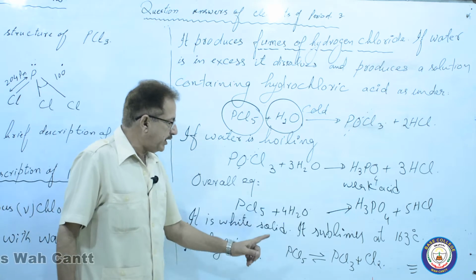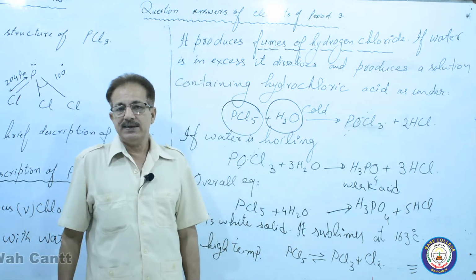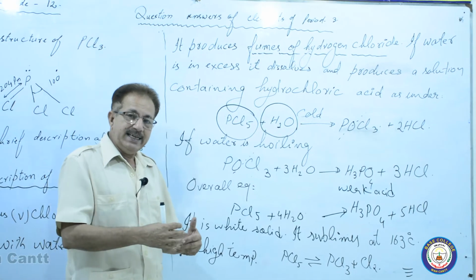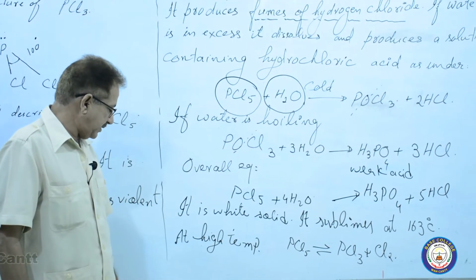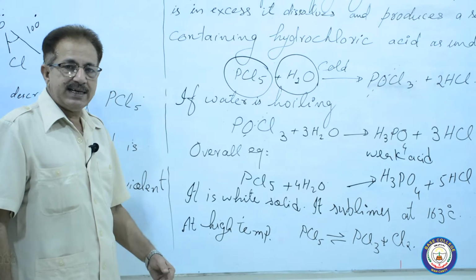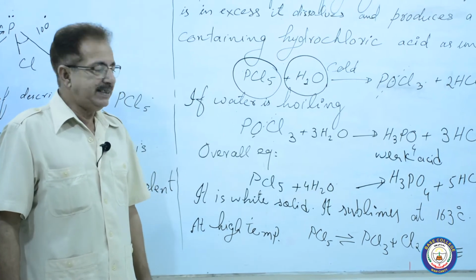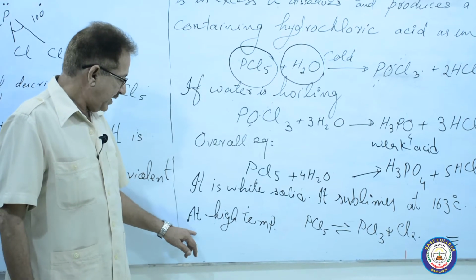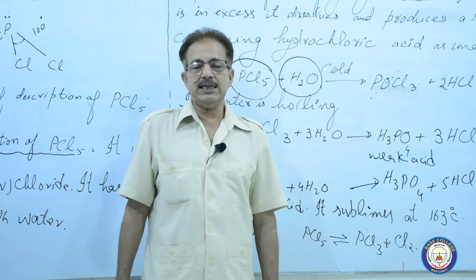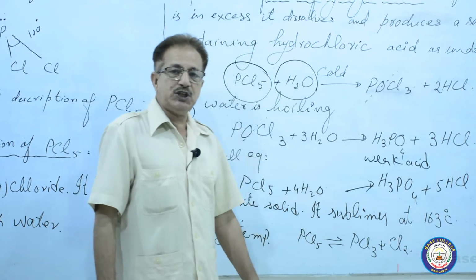It is a white solid. It sublimes at 163 degrees Celsius. It means it changes into vapor phase without being changed into liquid state. It does not change into liquid. It directly evaporates. At high temperature, this PCl5 is unstable. It decomposes into PCl3 along with Cl2.